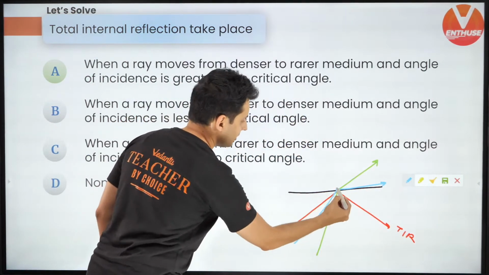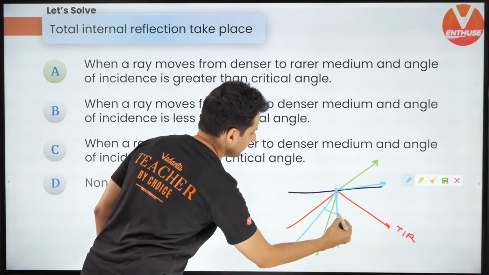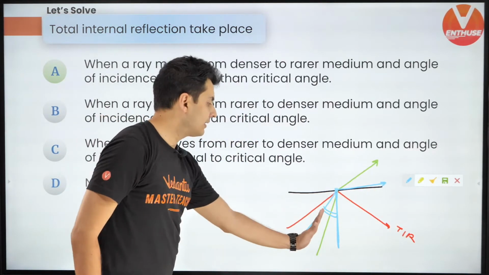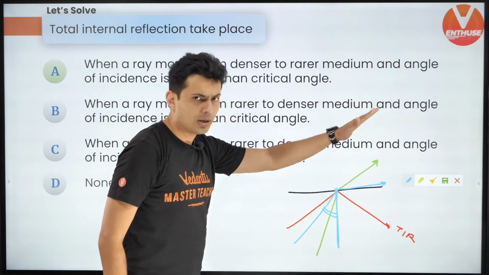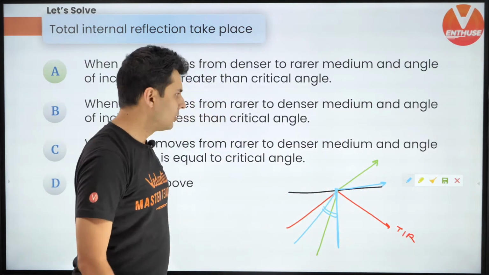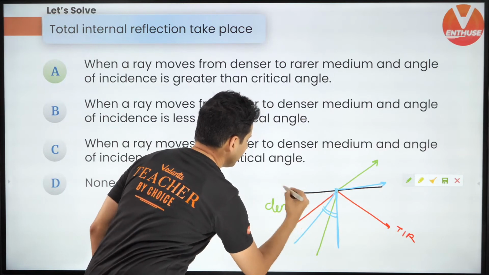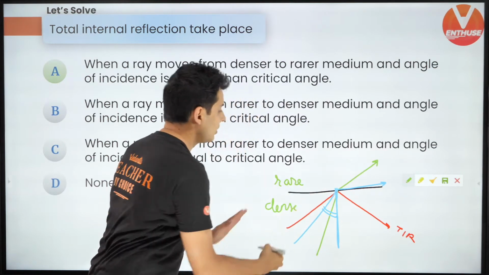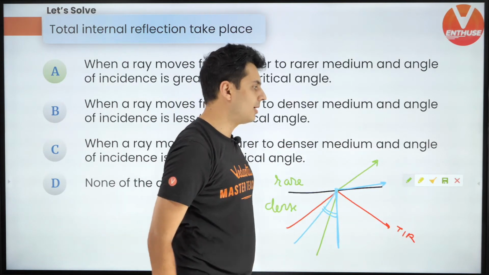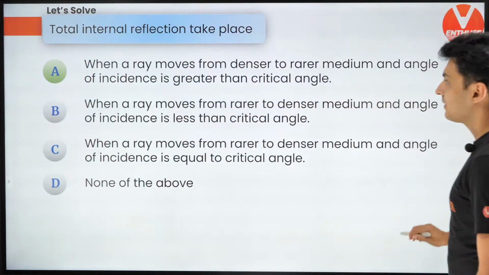So this is that critical angle. Keep this in mind. Less than the critical angle, it's definitely going to come out. More than the critical angle is going to reflect back. And remember, this is always the dense medium and this is always the rare medium because the rays are bending away from the normal. So that's why the option is A.